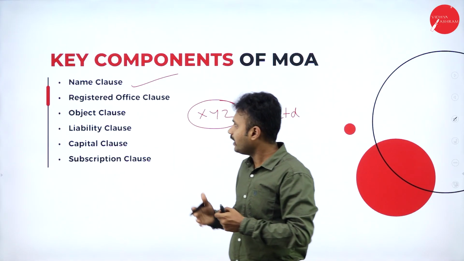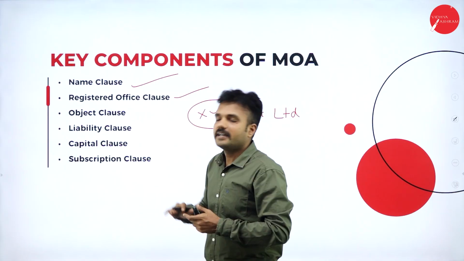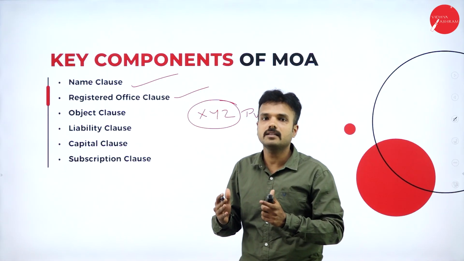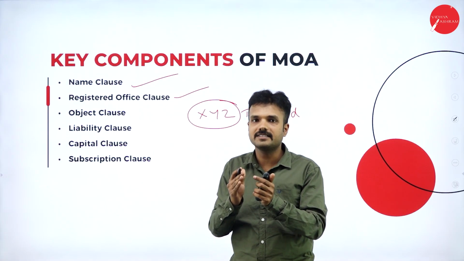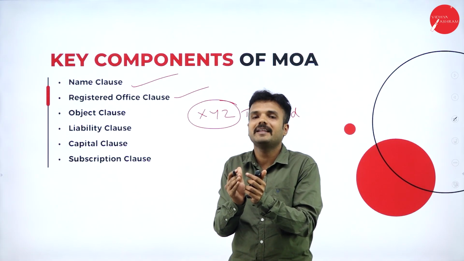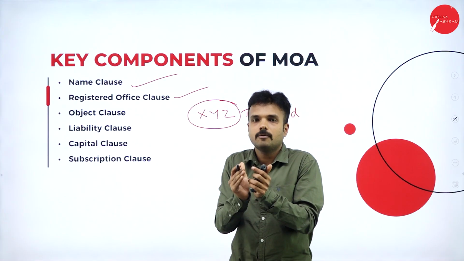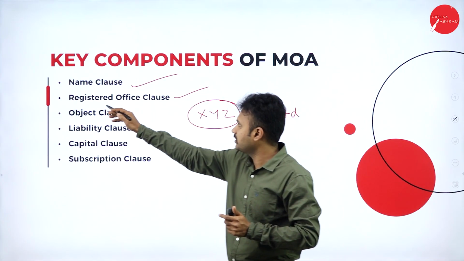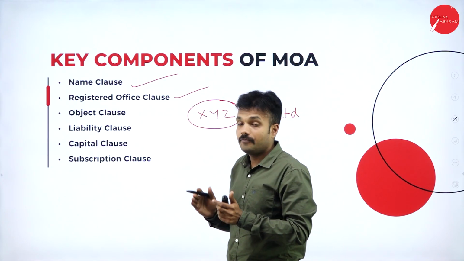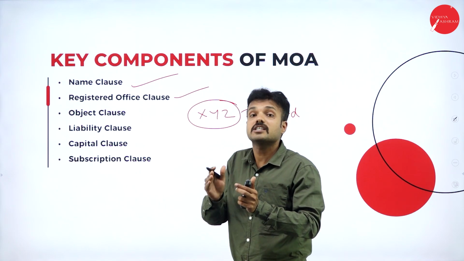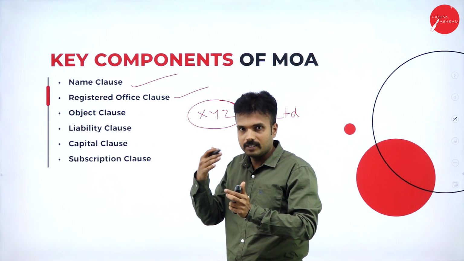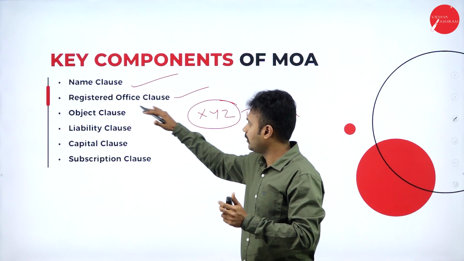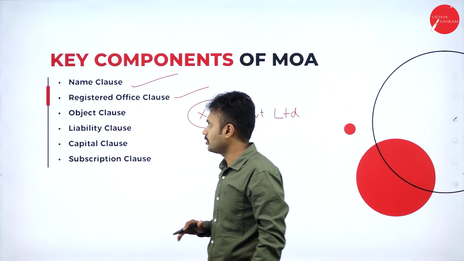Followed by the registered office clause. The registered office clause is nothing but the registered office legal address, where exactly the office of this company is located. In which district, in which state, in which nation it is located, and what the contact number of the registered office is. All these things will be mentioned in the registered office clause.